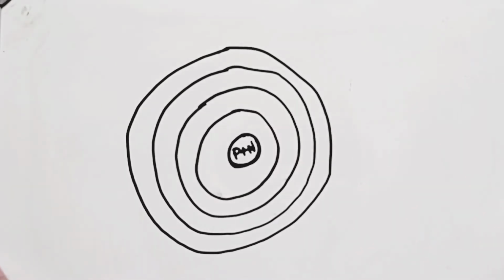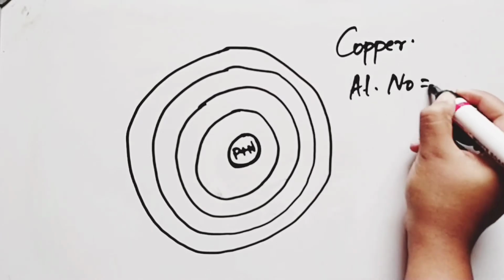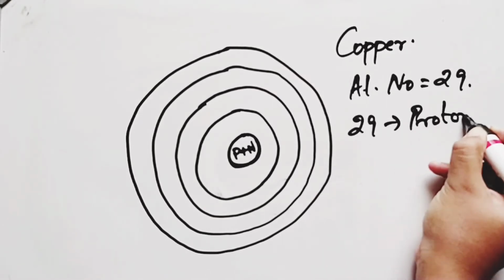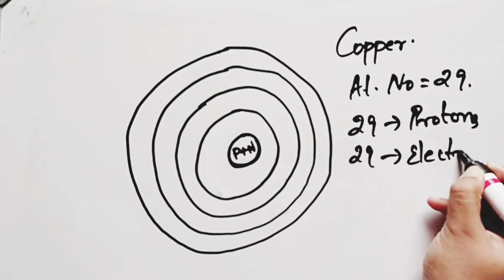Example: copper is a very useful element in electrical engineering. Its atomic number is 29. This means that there are 29 protons in the nucleus and 29 electrons orbiting around the nucleus.